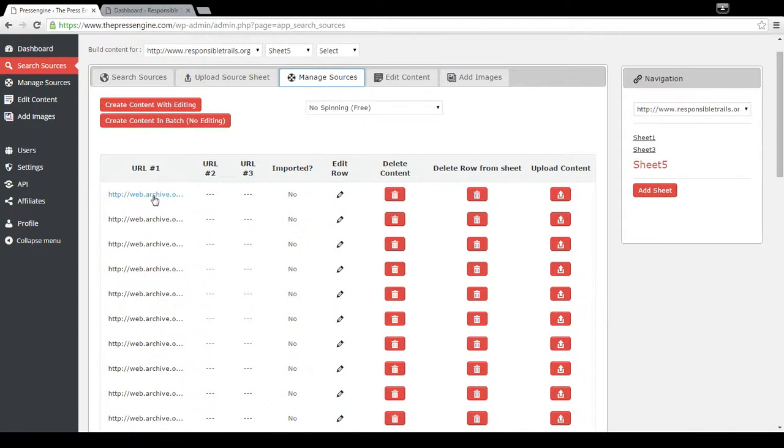It's using the web archive, and you can see that it's accessing the exact site within the web archive that we want to access. Then create content in batch. If you want to edit it manually, you can choose create content with editing. Create content in batch is the fastest way to do it.